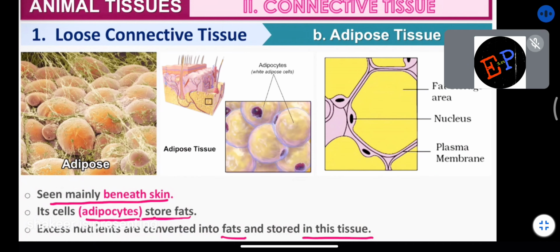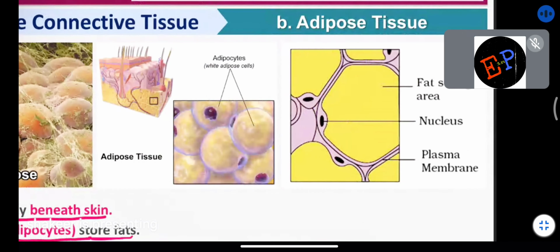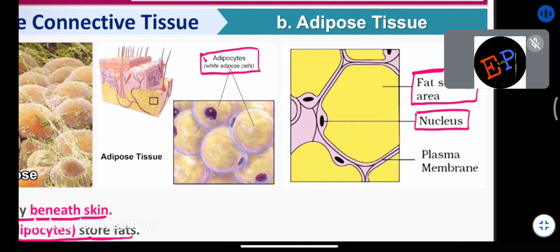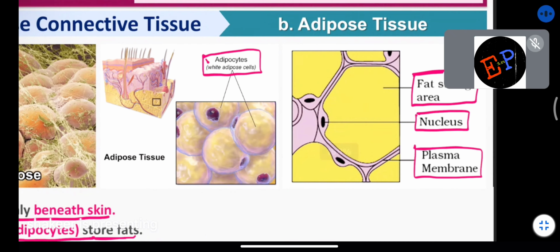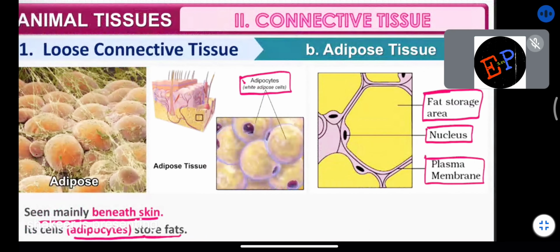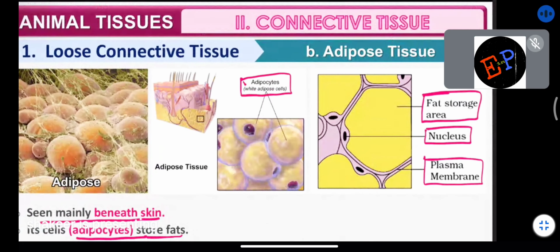Do you understand? That's it. This is how these layers appear. These are the adipocytes which contain the adipose cells, and this is the fat storage area where fat is stored, and you will find a nucleus and a plasma membrane. This is the construction of an adipose cell, or adipocyte. And a group of these adipocyte cells is called adipose tissue.